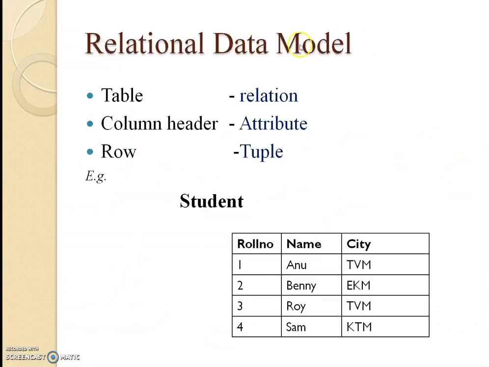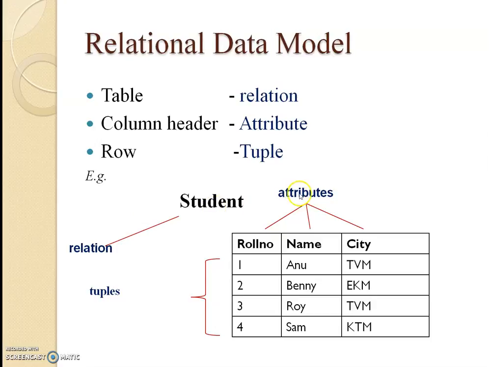Next, we will see relation data model. Here, table is used for storing data, or table is the representation model. Table is called relation, columns are called attributes, row is called tuple. So this is one example. Student relation with roll number, name, city, columns. So these are the attributes. These are the tuples. So this is the relation. Relation student, attributes these three. These four are the tuples.